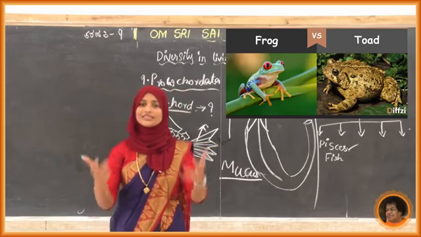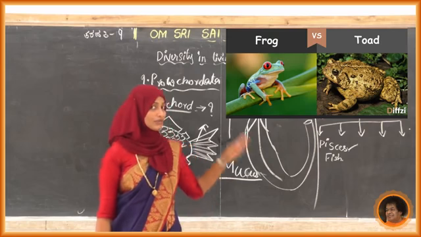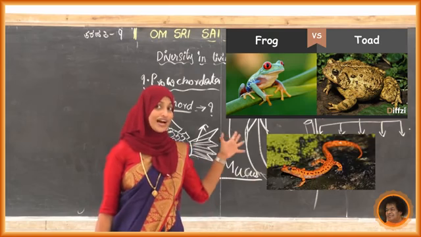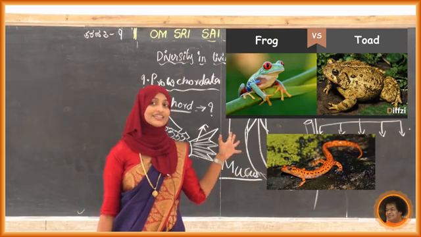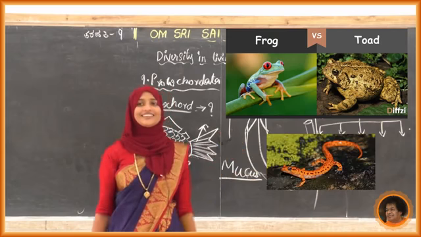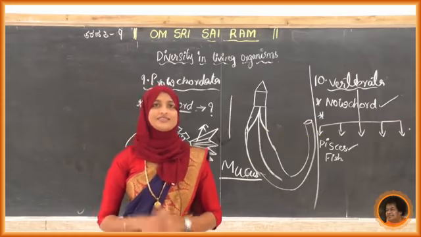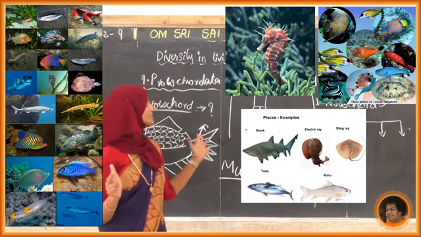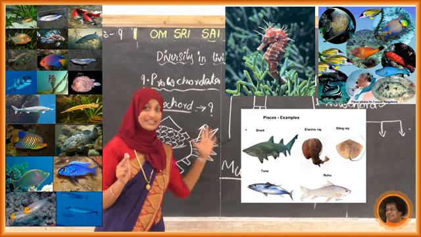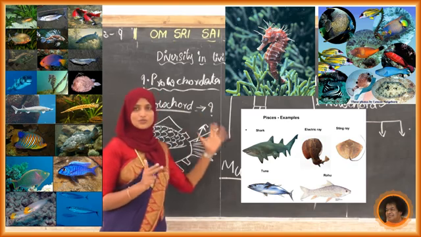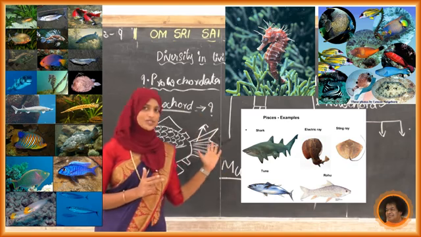And one more is the salamander. Have you seen any salamander? It has a tail, unlike a frog. Some fish diagrams and pictures are also there, so just observe these pictures.